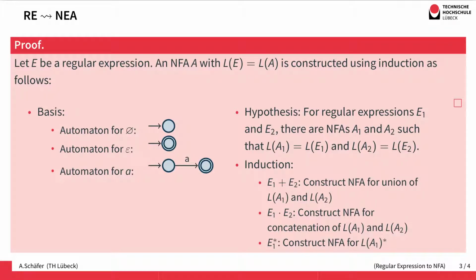Similarly, for concatenation, we already know how to do concatenation for two finite automata, and we can just take this construction and apply it here, and we get an automaton for the concatenation of L(A1) and L(A2), which is exactly the language defined by E1 E2. And the same argument holds true for the star. We already know how to do this as well, and we can just use this construction here.